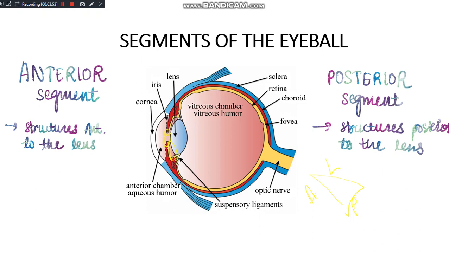The posterior surface of the iris and some part of the ciliary body will form the anterior boundary of the posterior chamber. Talking about the posterior boundary, yes, very good. The lens and the zonules will form the posterior boundary of the posterior chamber. And the lateral boundary, it's very simple. Come on, guess it quickly. Yes, the ciliary body.